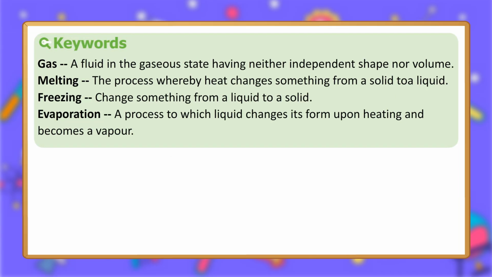Keywords. Gas: a fluid in the gaseous state having neither independent shape nor volume. Melting: the process whereby heat changes something from a solid to a liquid. Freezing: change of something from a liquid to a solid. Evaporation: a process in which a liquid changes its form upon heating and becomes a vapor.